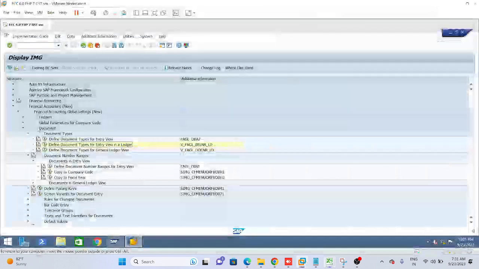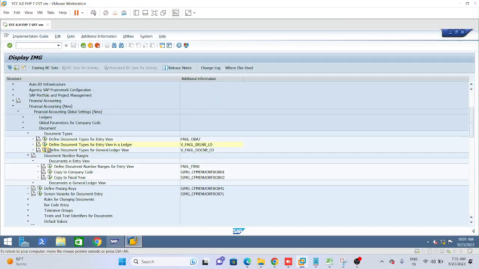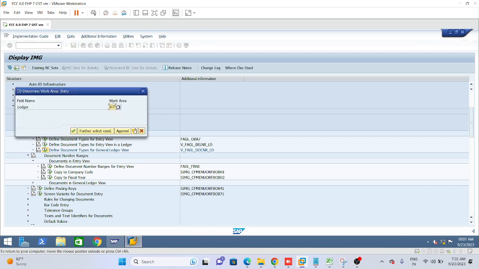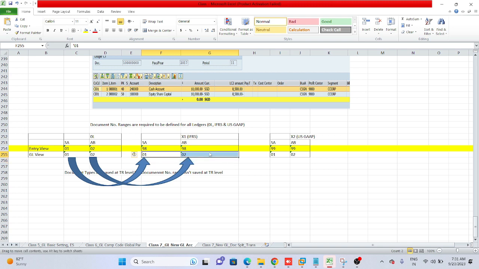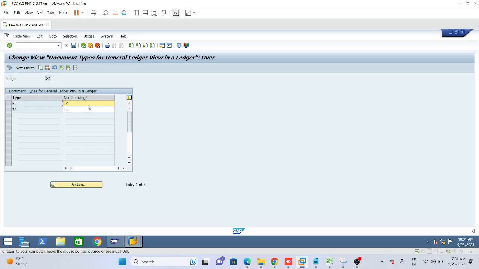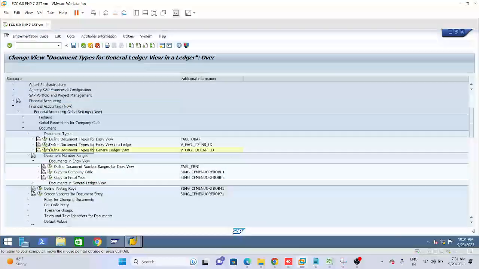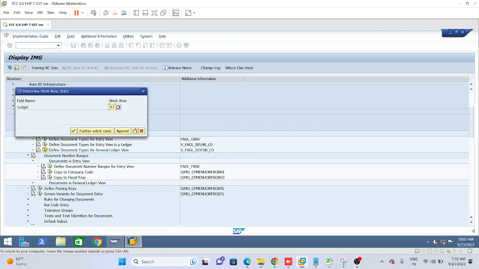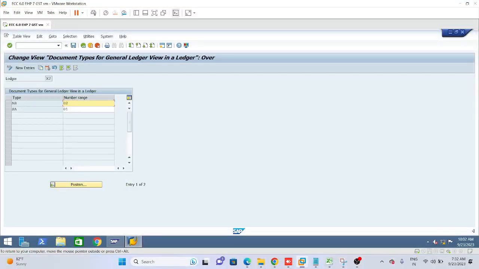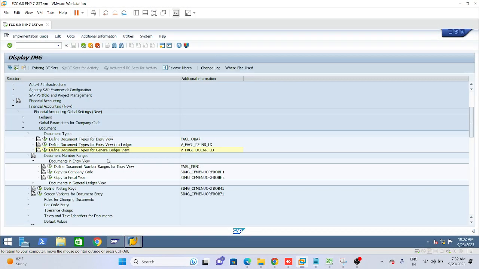Now let's check the general ledger view also, X1 and X2. For IFRS we have given general ledger view 01 and 02. See, here you can see 01 and 02, as per our plan. For X2 also 01 and 02. General ledger view.